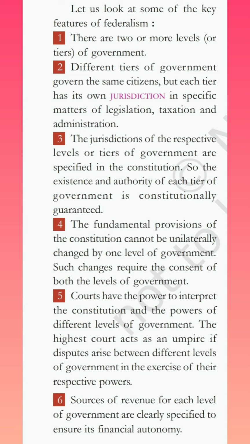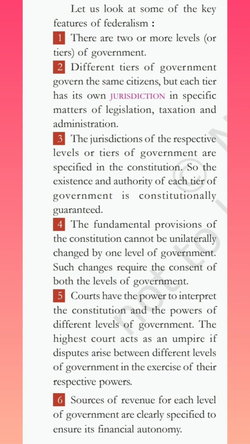So, each level or each tier of the government under the federal form of government governs the same citizens, but they have their own jurisdiction, or the area, we can say, over which they have legal authority in specific matters like legislation, taxation and administration.